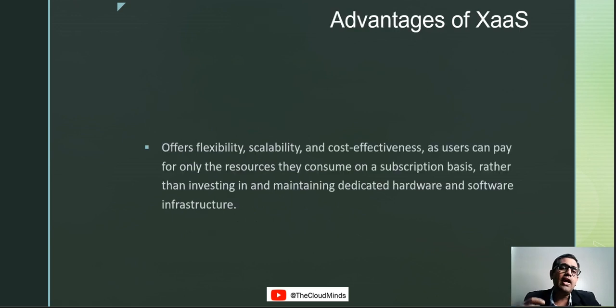Alright, let's move ahead. Of course, when you talk about any technologies, there are advantages as well as disadvantages. So I'm going to cover both of them for this particular as-a-service model, or the pay-as-you-go model. I'm going to discuss what the advantages are and what a few of the disadvantages are that these services offer. So first, let's look at the advantages.